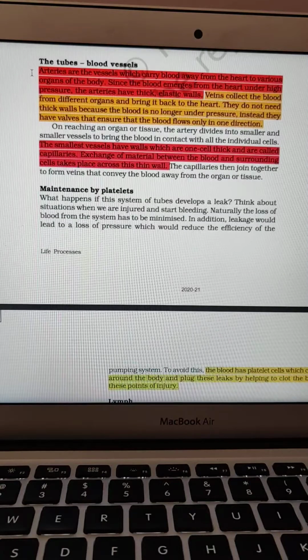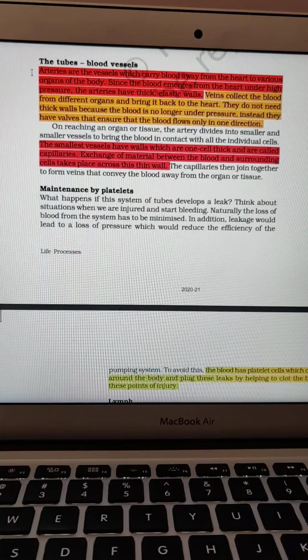So the walls of the arteries are more thick and elastic. Why? Because they exert more pressure. Whereas when we talk about the walls of the veins, they are thinner. Why? Because the blood is not under pressure. So this is what we have about the arteries and the veins.